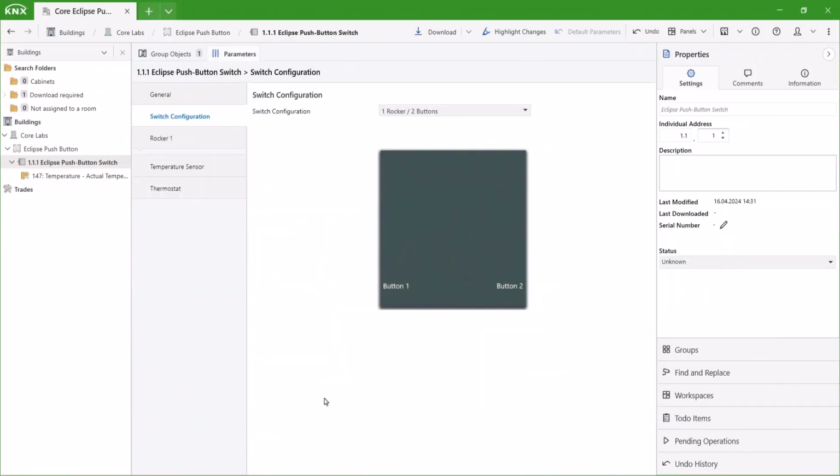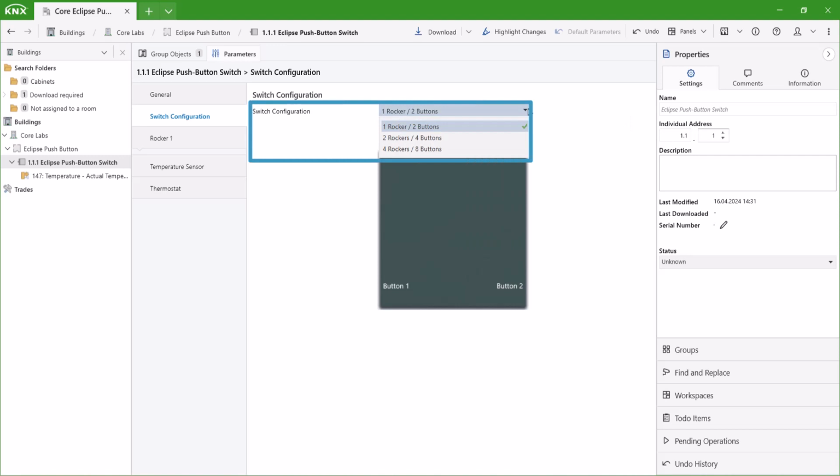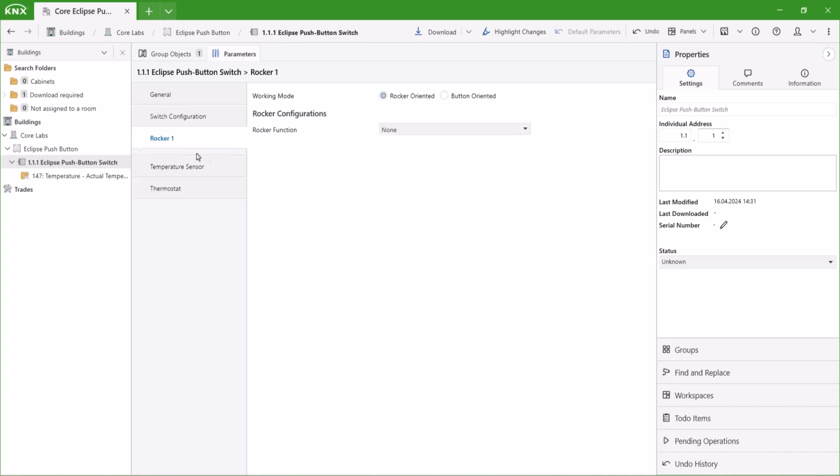Hello all. We are going to view switch configuration parameters. Select fold count for Eclipse switch: 1 fold, 2 fold, 4 fold. 2 working modes are available for the rocker: rocker-oriented and button-oriented.